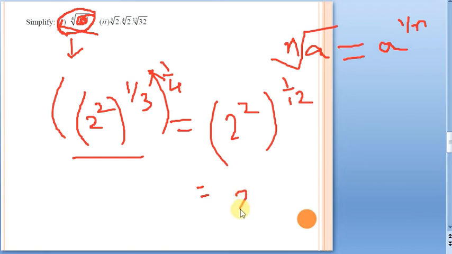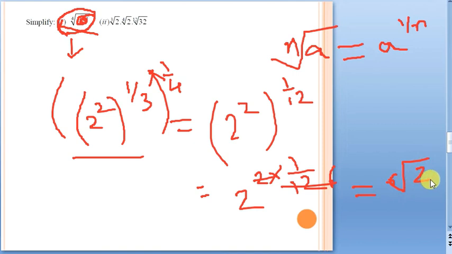Now this is nothing but, again see, if I assume 2 as our base, 2 power m whole power n is 2 power mn, so 2 square into 1 by 12. So 1 by 12 means what? 2 will go 6 times. 2 power 1 by 6. 2 power 1 by 6 can be written as the 6th root of 2. The 6th root of 2, it is not 6 into root 2, it is the 6th root. Otherwise you can leave it at this particular step. So that is how you solve this kind of complex roots. Whenever your simplification part is too complex, try to convert it into the basic definitions that you have seen. Okay, let us move to the next question, this one.